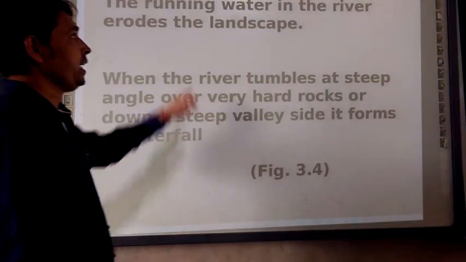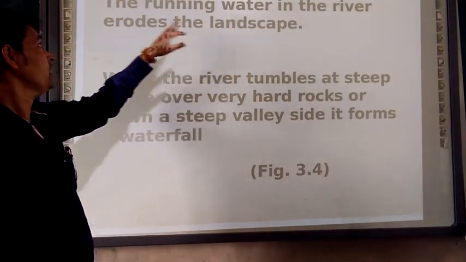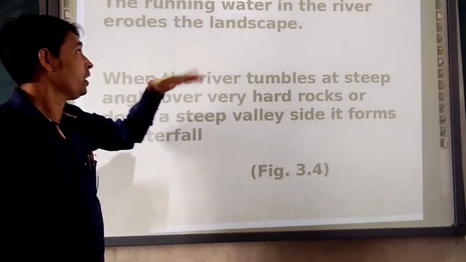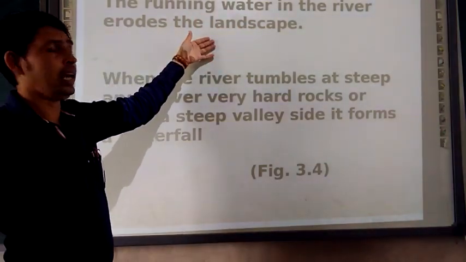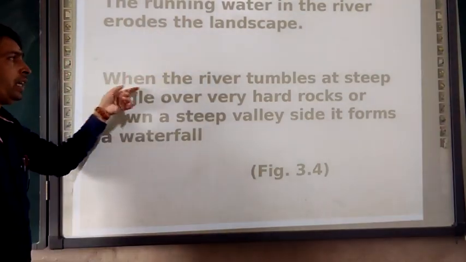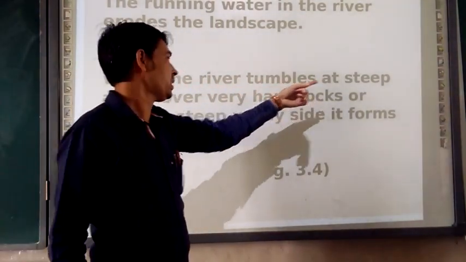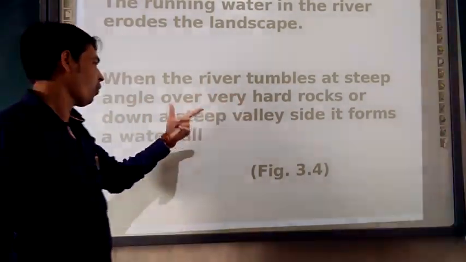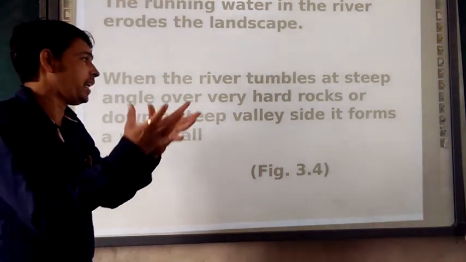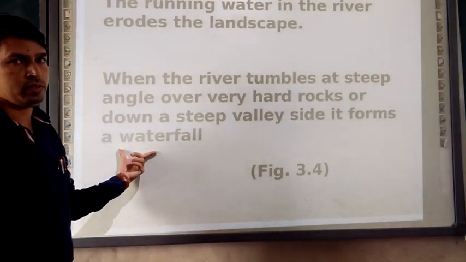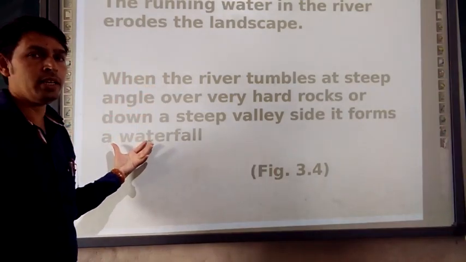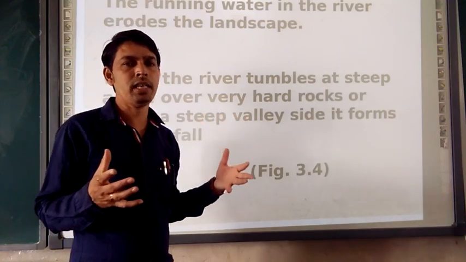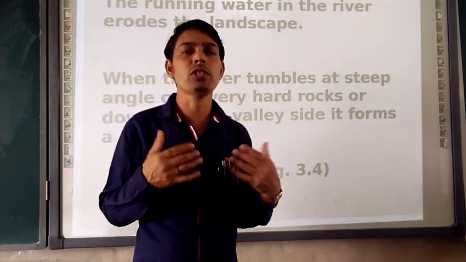Next, the running water in the river erodes the landscape. So the water which is running in the river is eroding the landscape, right? And when the river tumbles at a steep angle over very hard rock, which is not going to be eroded, what is going to happen there? There will be a creation of a waterfall. So for more understanding, we are going to figure number 3.4.